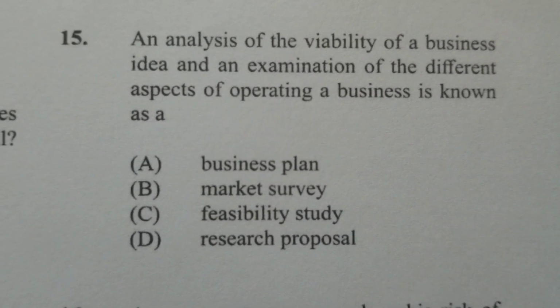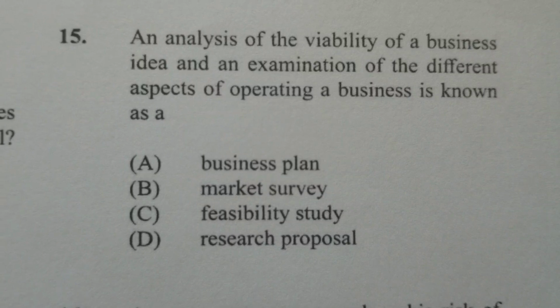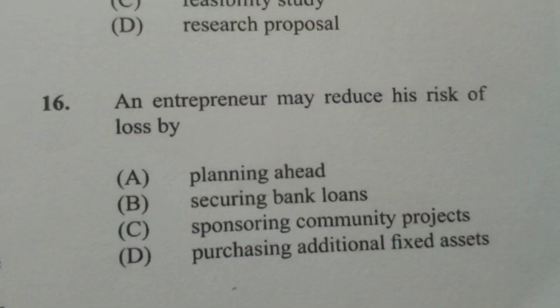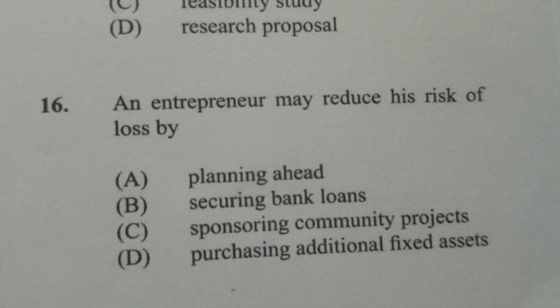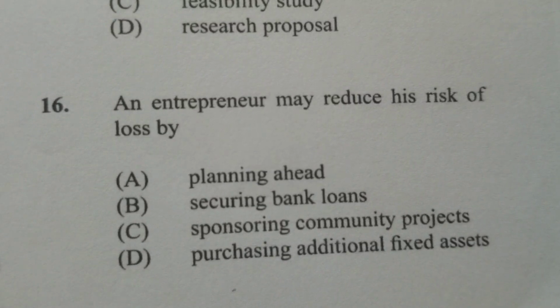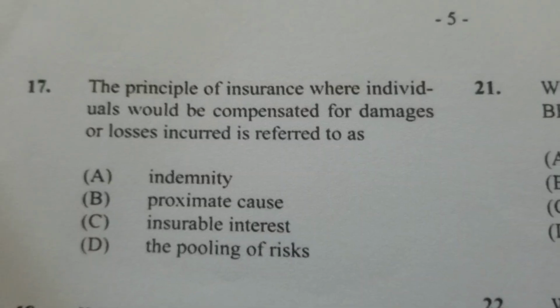Yes, when you go out to find out whether or not the business idea is workable or viable, it will be a feasibility study. So it is C. Item 16, the entrepreneur may reduce his risk of loss by, and the answer is A, planning ahead. That is A.